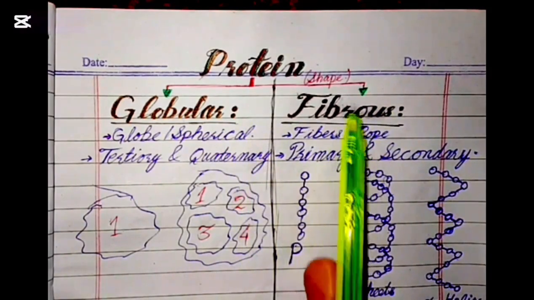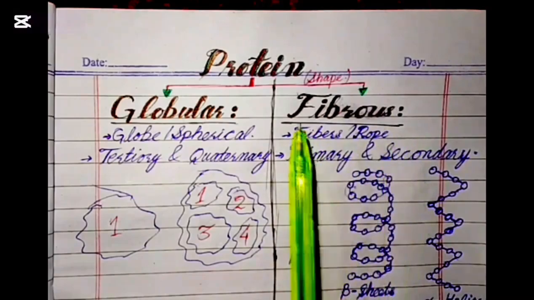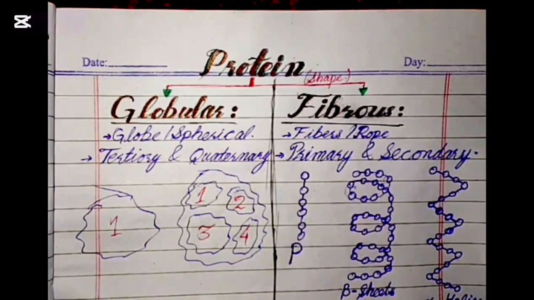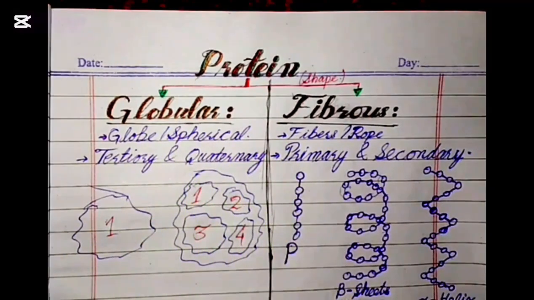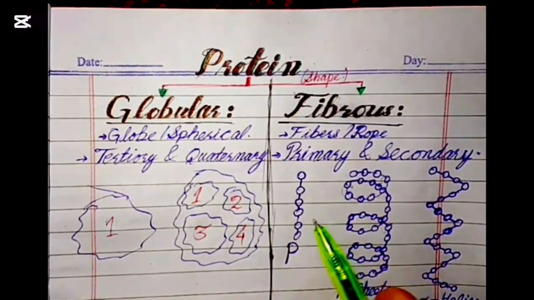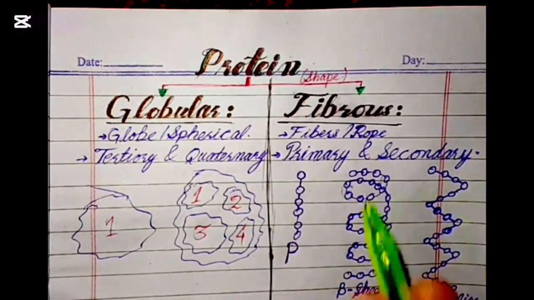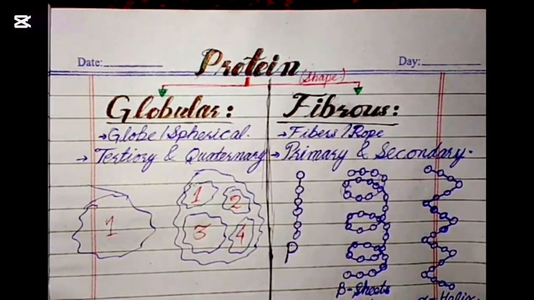As for fibrous, the word means fibers. They are fibers, rod or rope-like structures, and globular comes from the word globe. Globe means earth, so they are basically spherical structures. So as we have divided proteins on the basis of shape, they are also divided on the basis of primary, secondary, tertiary, and quaternary structure. So look at that basis.